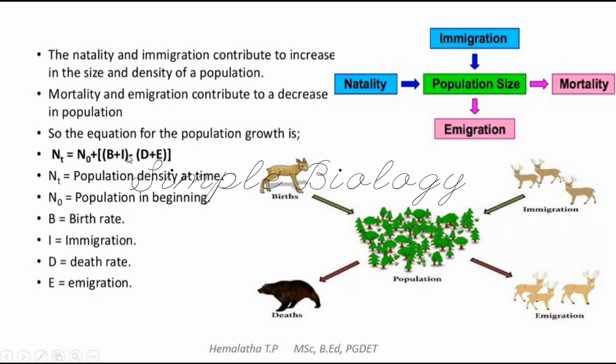When we add birth rate and immigration, and subtract death and emigration, from the population in the beginning, we get the population density. So this is how we can calculate the population density of any particular species.